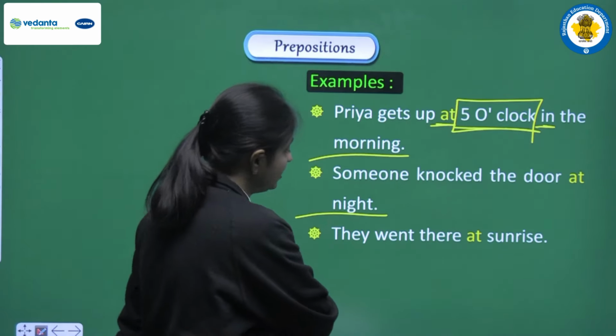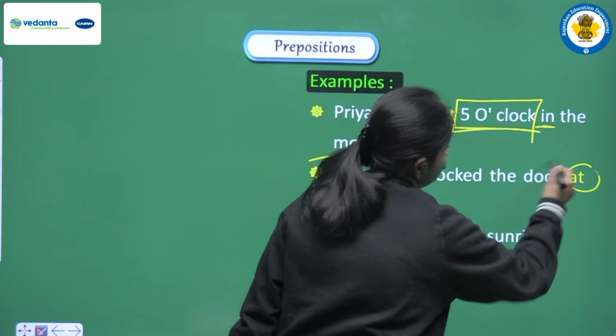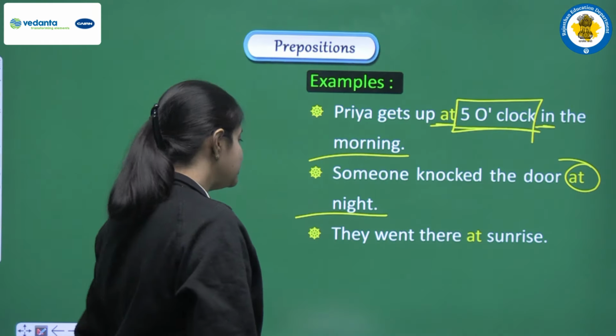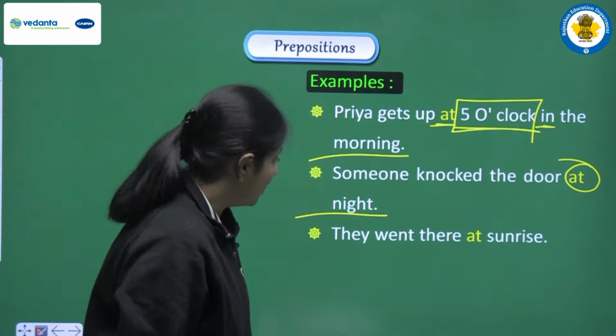So here we are having night, so before night we have to use at. Next is they went there at sunrise. Again you have to learn all these words. We are having sunrise, so for that we are using at here.